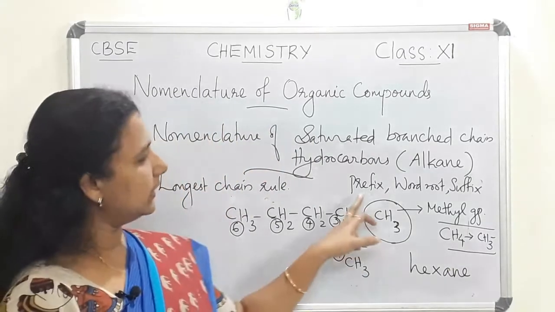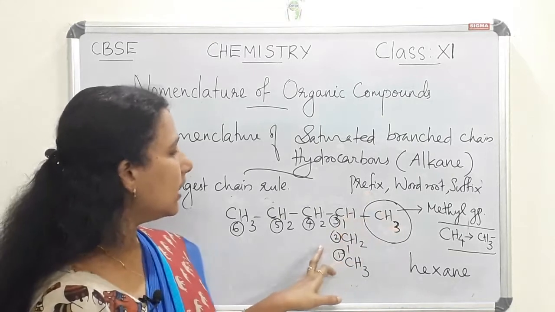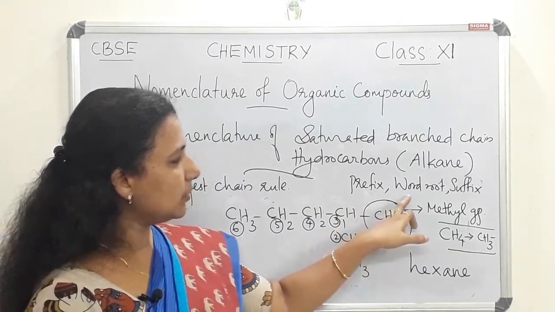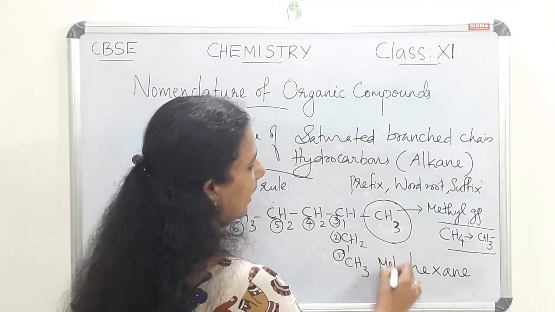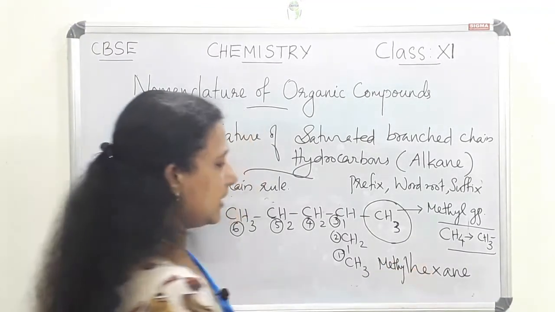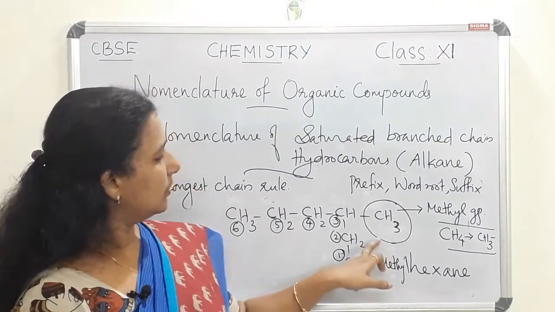Now let us see what the prefix is. The prefix means the substituent present in the carbon chain. Here the substituent present is methyl. So the methyl should be added as prefix, and also the position of the methyl group is to be added.